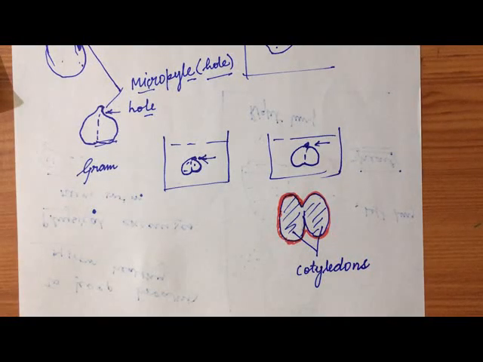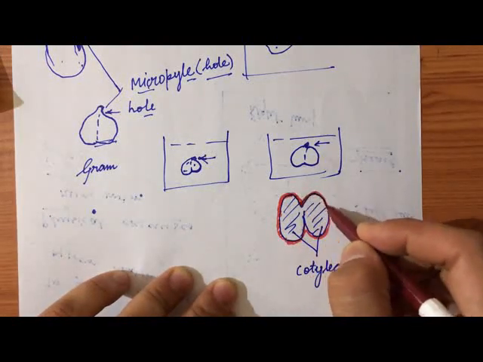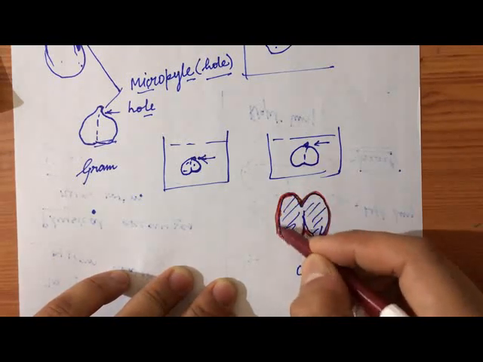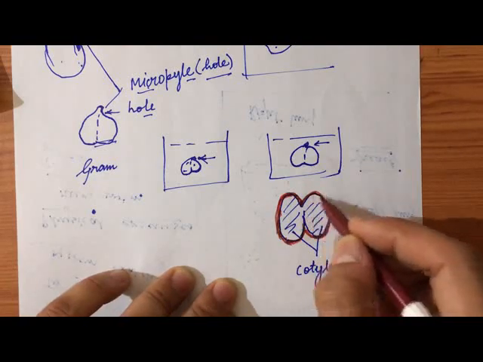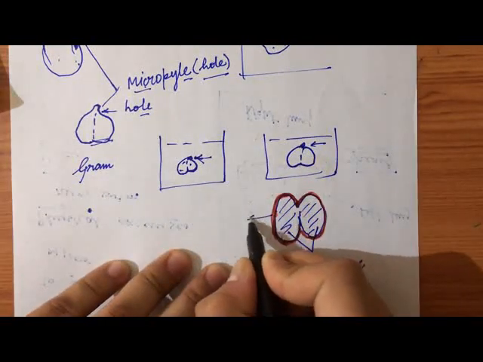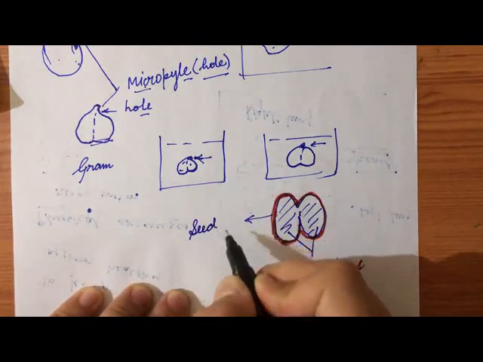For example, in green pea it is green in color. Peanuts also have a cover, chickpea also has a cover. So that coat is called seed coat. The upper skin, the upper layer, is called seed coat.